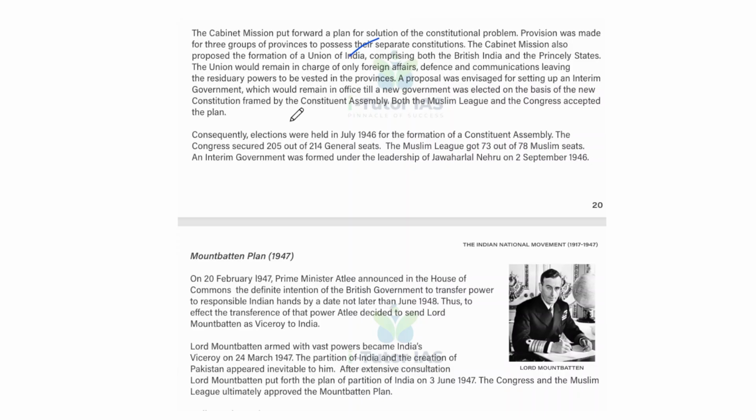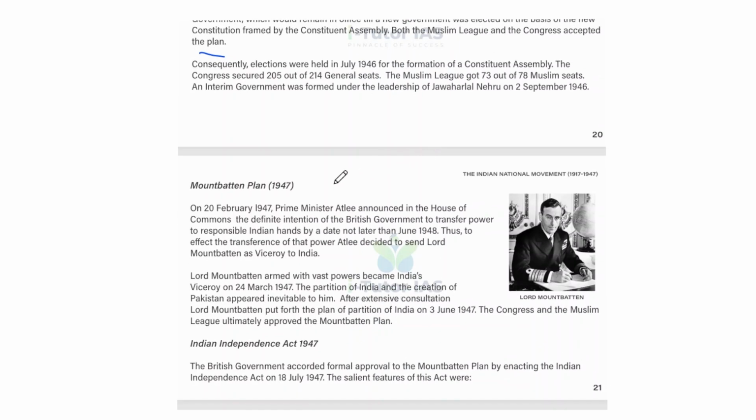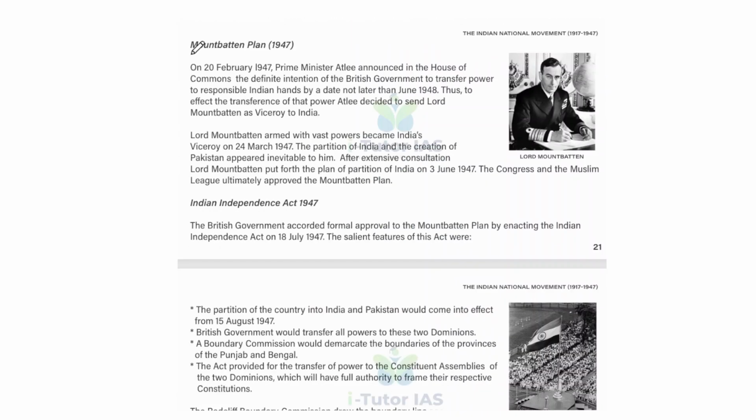And both the Muslim League and the Congress accepted the plan. And consequently, elections were held in July 1946. So, for the formation of a Constituent Assembly, the Congress secured 205 out of 214 general seats. The Muslim League got 73 out of 78 Muslim seats, and an interim government was formed under the leadership of Jawaharlal Nehru on 2nd September 1946. Okay. So, the Mountbatten Plan, 1947.